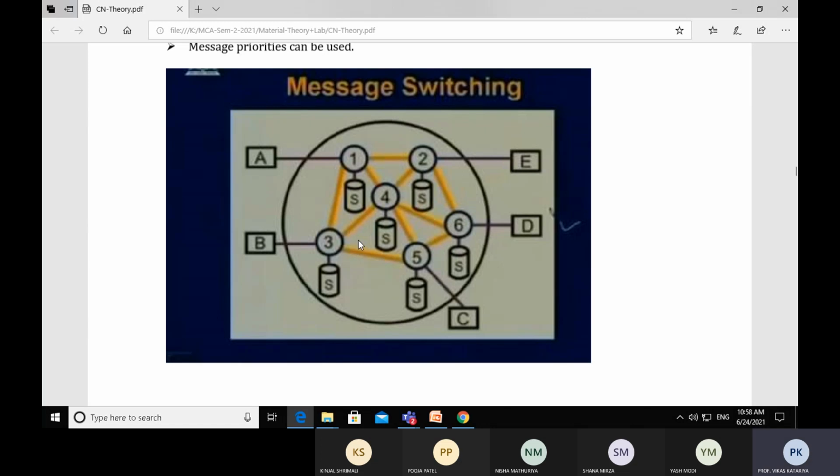Based on some algorithms and criteria, node number 3 decides the next leg. Let's suppose the next leg is node number 5 in the circuit switch network.